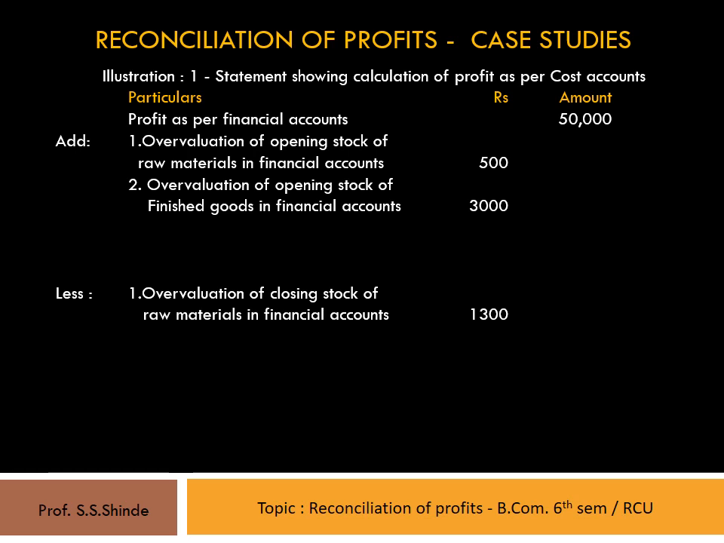The fourth one is about closing stock of finished goods as per cost accounts, that is rupees 14,000, and financial accounts rupees 16,000. This valuation leads to more profit as per financial accounts and less as per cost accounts by rupees 2,000. Therefore, this amount should be deducted from financial account profit, and it should be shown as overvaluation of closing stock of finished goods in financial accounts in the inner column rupees 2,000.